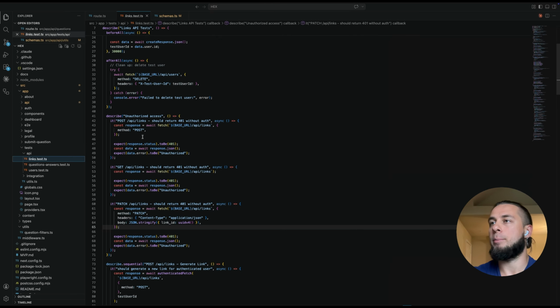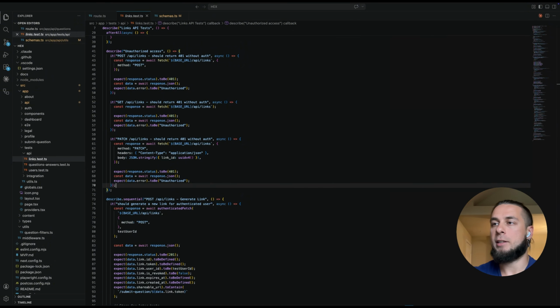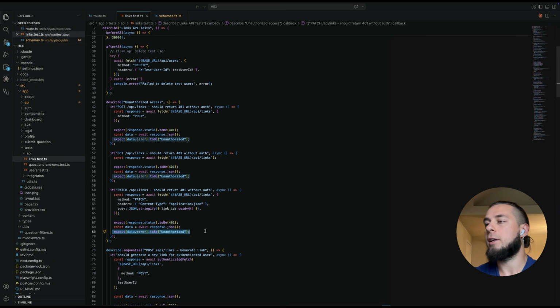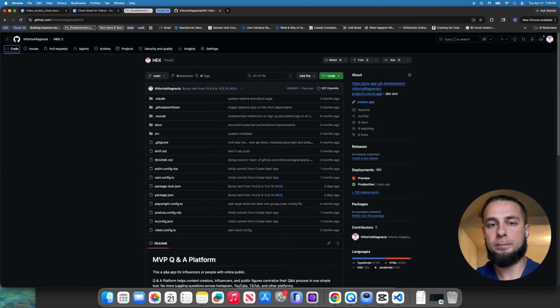We have here, for example, a links API test. This validates that the API that handles links in this application, the generation of links and all other operations, works correctly. All of the quality gates and tests need to run somewhere. Let's talk about the CI/CD pipeline. CI/CD stands for continuous integration, continuous delivery. It also can be continuous deployment. It depends. And I think deployment is its own separate topic, so I'm not covering this in this video.